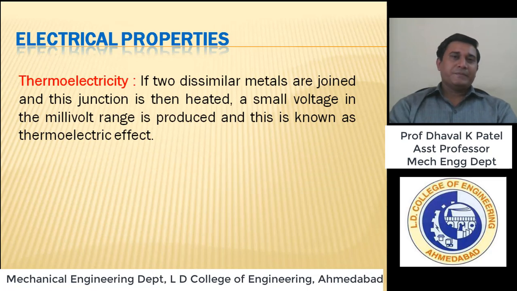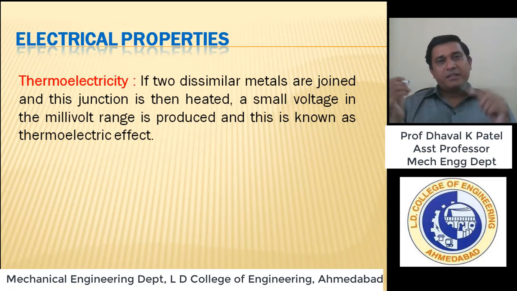Next is thermoelectricity. Friends, thermoelectricity is nothing but, if there are two dissimilar metals, right, metal 1 and metal 2, and we join them together to form one junction, and we heat it, दोनों को आप heat करेंगे, a small voltage in the millivolt range is produced, and this effect is known as the thermoelectric effect.